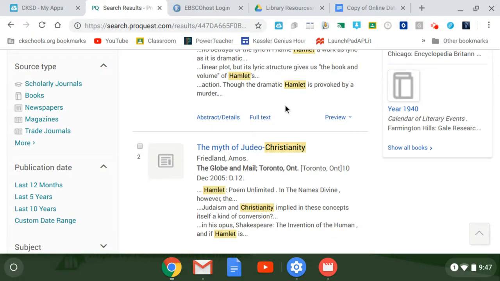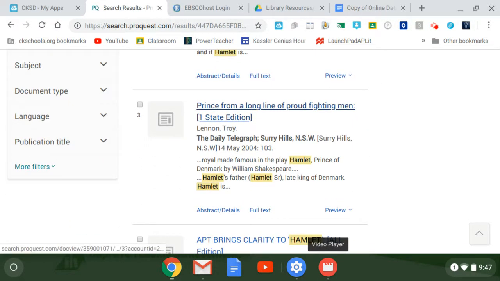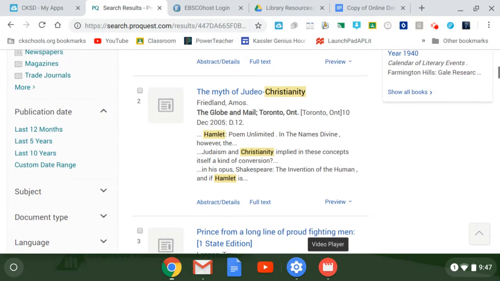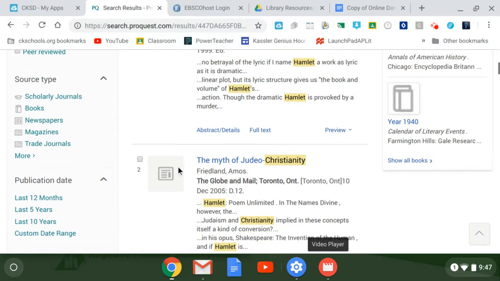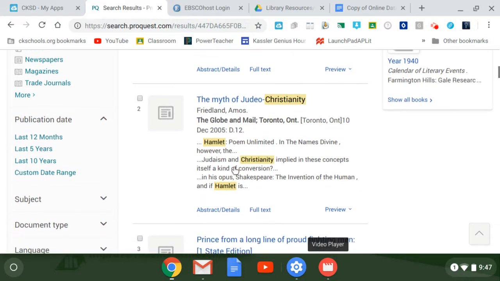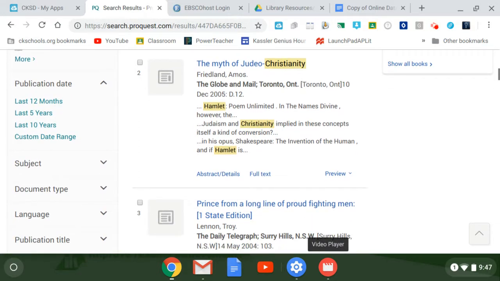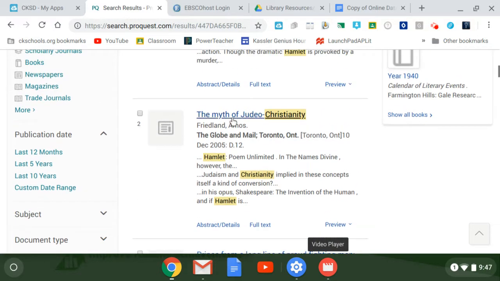Yeah, this one looks like it'd be good. This first one didn't look like it was a great fit. But let's say that you like this one. You want to note what kind of source it is. It's a newspaper source, actually. So you're going to remember that later for NoodleTools, because that's how you're going to make your Works Cited page. So let's just open this up.